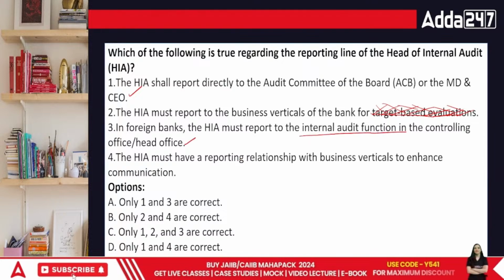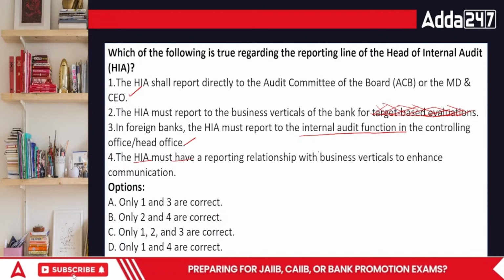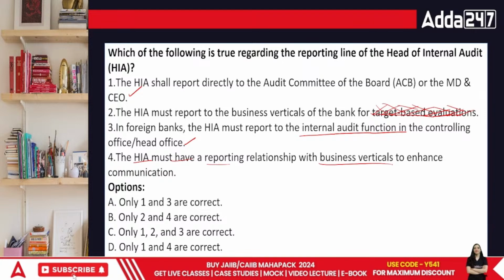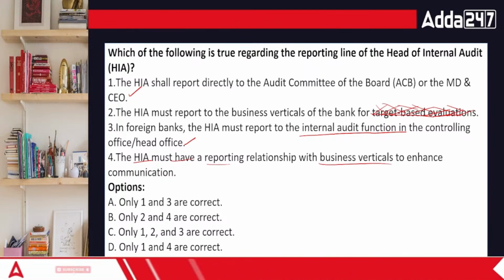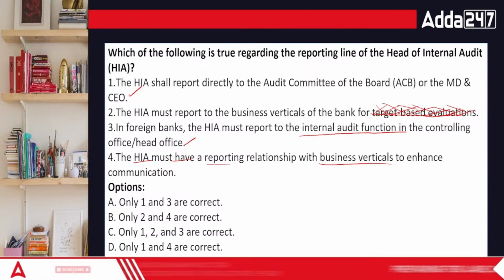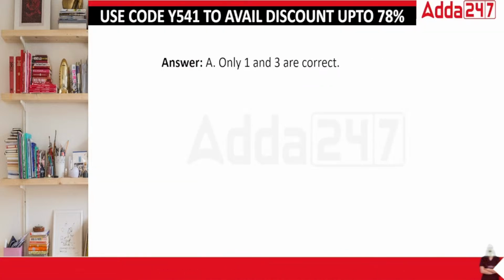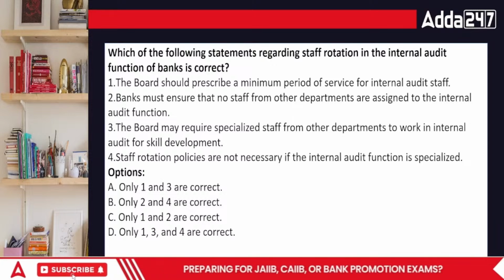This one is also correct. The HIA have a reporting relationship with the business verticals. If they have reporting relationship with the business verticals, that is a weird thing. If they have to answer the business vertical heads, then obviously those business vertical heads can suppress them by giving them proper information, saying this is how it has to be done in XYZ. So technically this will not work out. So only 1 and 3 are correct now.